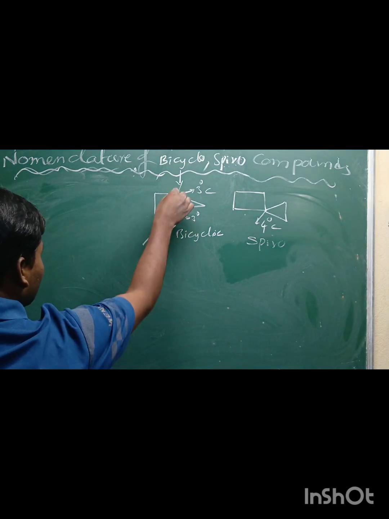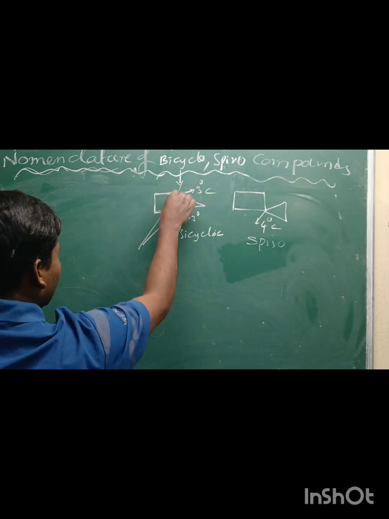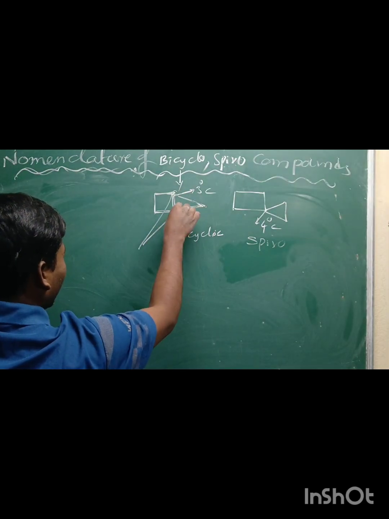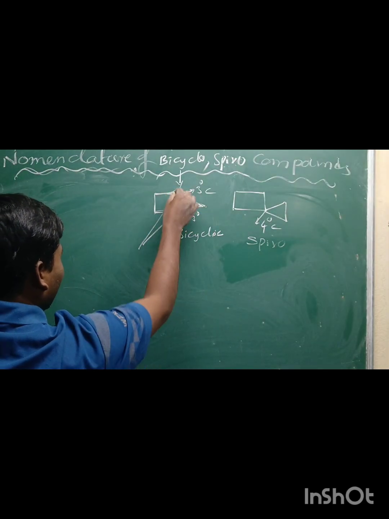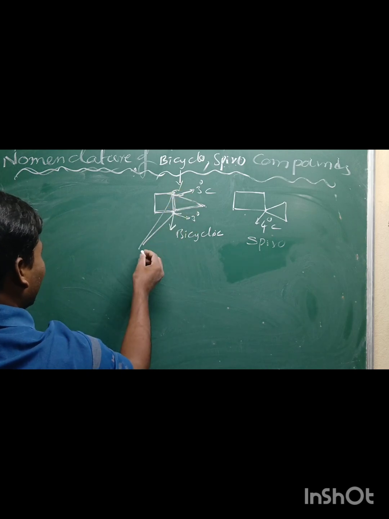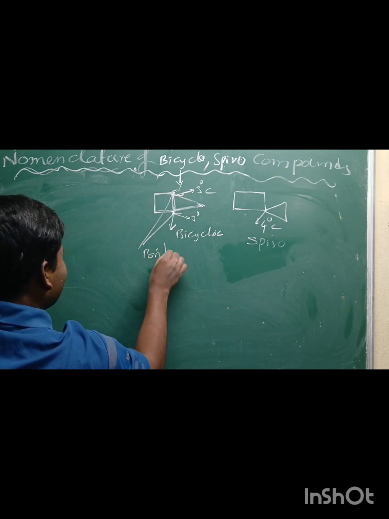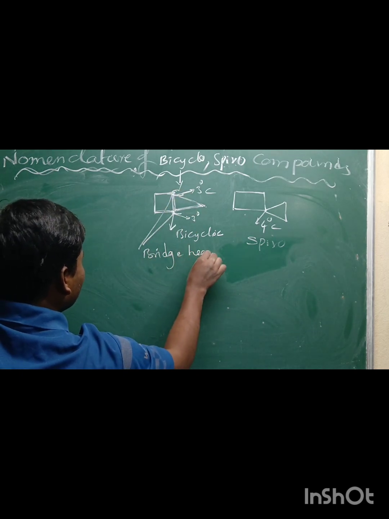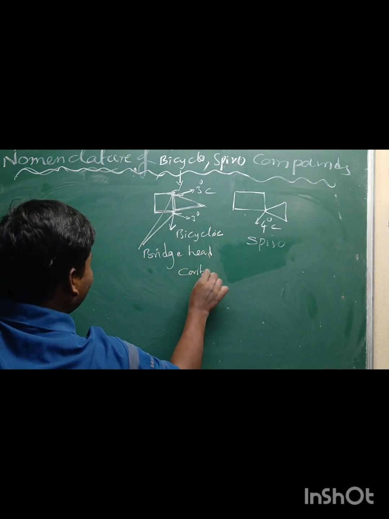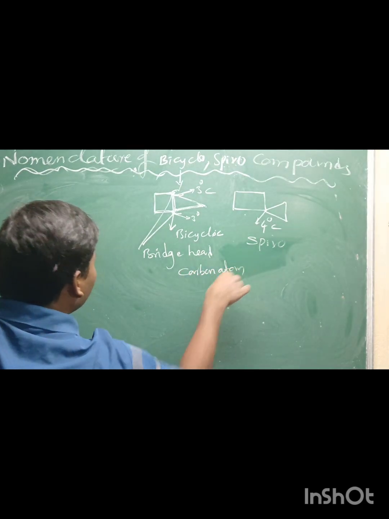Okay, these two, cyclopropane and cyclobutane, are connected by common atoms. The common carbon atoms are called bridgehead carbon atoms.